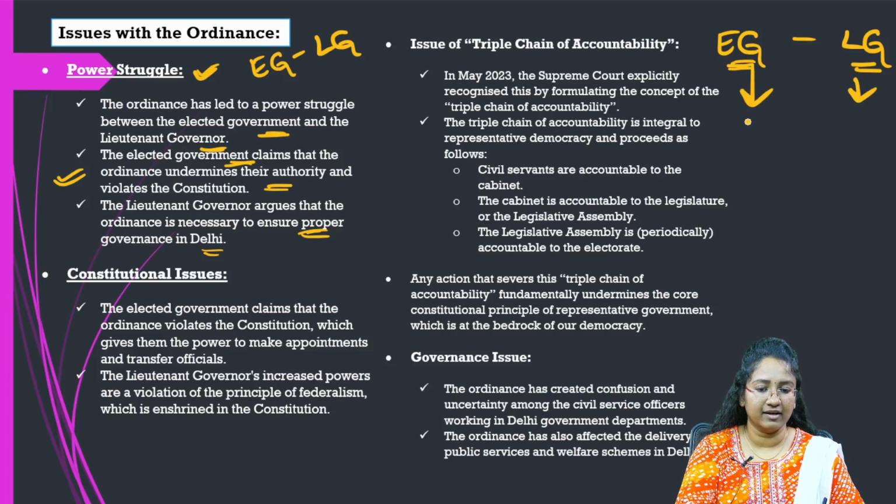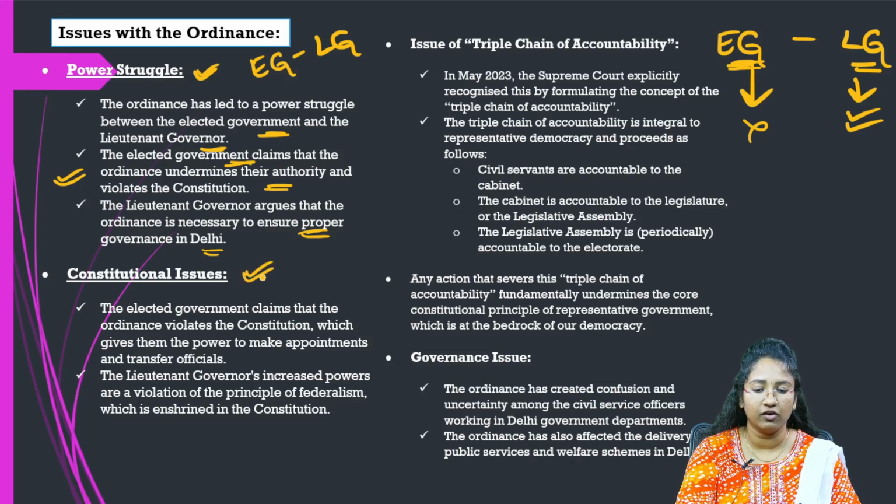So the elected government says no and the lieutenant governor says yes, right? The elected government is against this provision, and the lieutenant governor says this provision is necessary for the smooth functioning of the governance and also to ensure proper governance in Delhi. So this is our first issue, that is a power struggle.